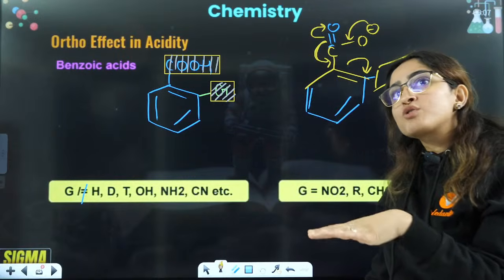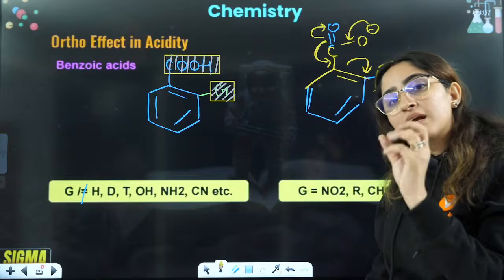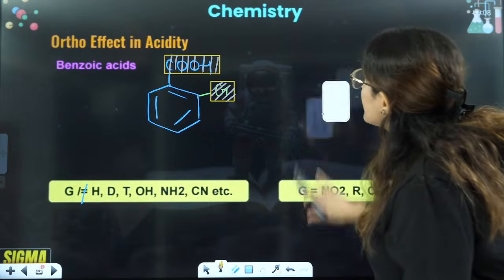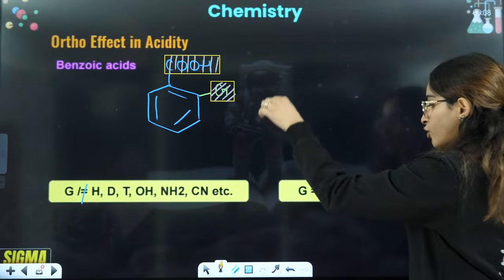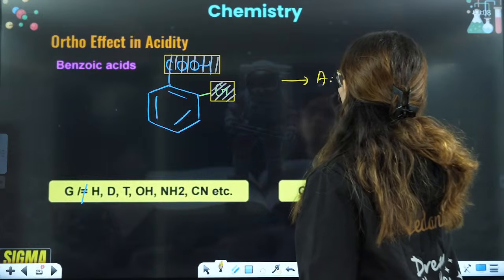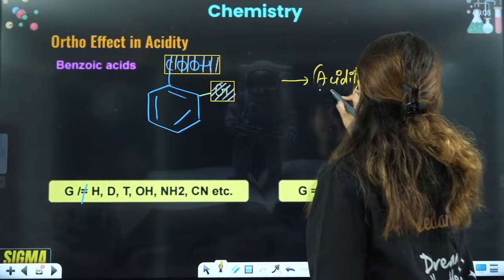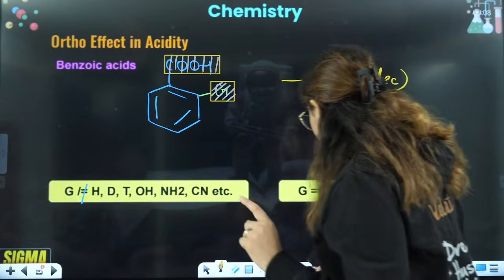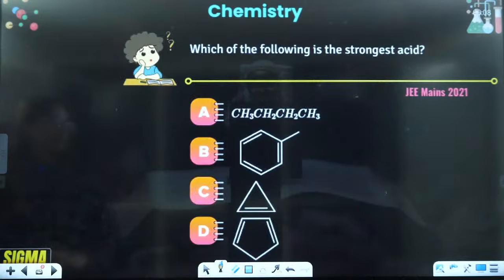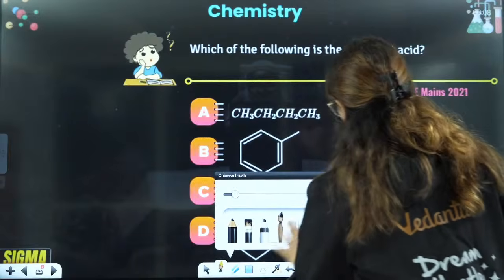That means cross conjugation is decreasing the stability of the carbanion. That means it is decreasing the acidity. So that's why we say directly what you have to learn: if you have a group that is making it out of plane, if you have a bulky group, then the acidic strength will decrease. Just this thing. Very important point, that is your ortho effect. So these are the kind of things that you should know, right?